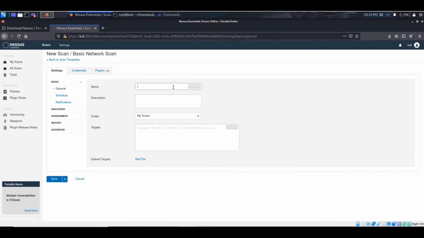We need to write a name for our scan, Metasploitable 2, and let's put the IP address of the target machine. Once done, click on save.